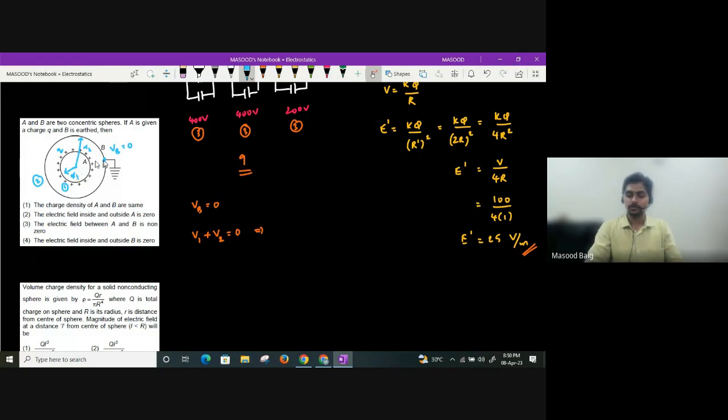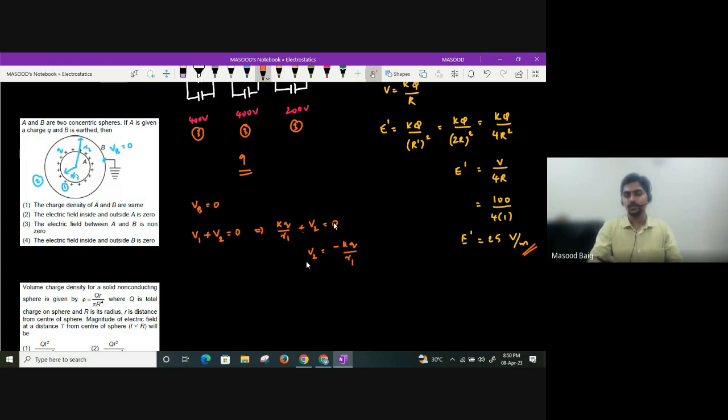So what will be the potential due to 1? It will be kq divided by r1, plus potential due to 2 should also be there in order to make it 0, beta. So what is the potential due to 2, beta? It should be minus kq divided by r1. I don't know what the charge on it is, so let us imagine the charge on B is, let us say, q beta.